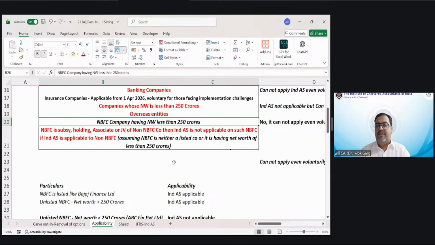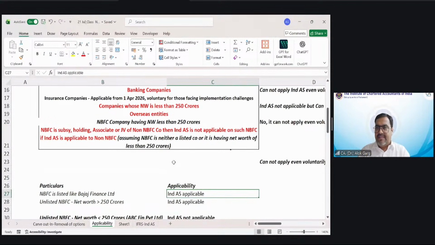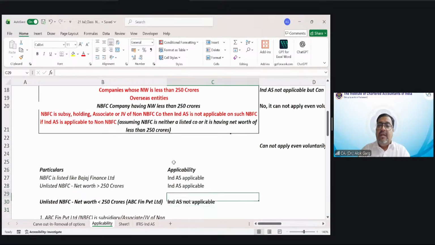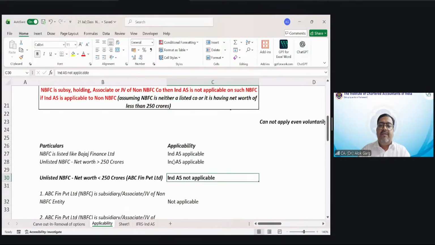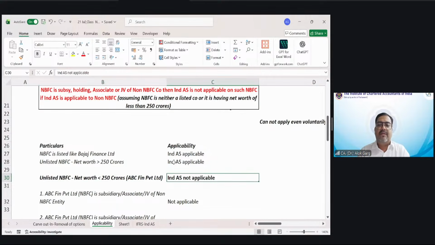If the NBFC company is listed, like Bajaj Finance Limited, Ind AS is applicable. Answer is yes. Unlisted NBFC whose net worth is greater than 250 crore, Ind AS is applicable, right? Unlisted NBFC whose net worth is less than 250 crore, Ind AS is not applicable, right? Is that clear? Is that clear, my dear friends?